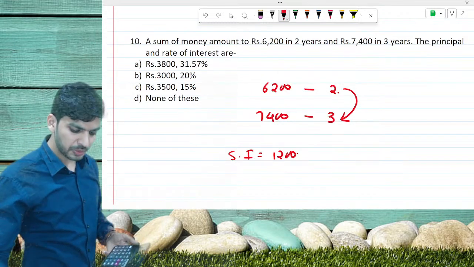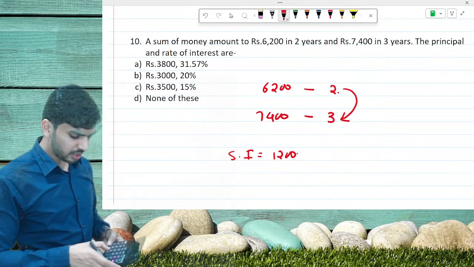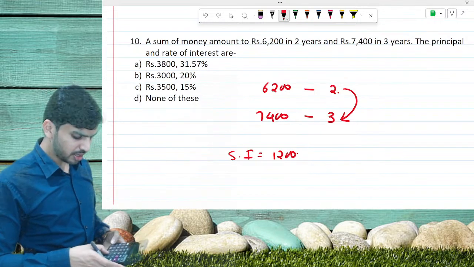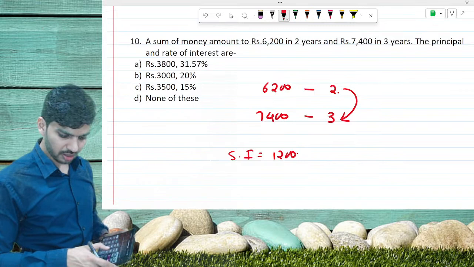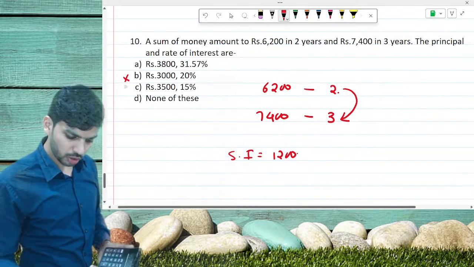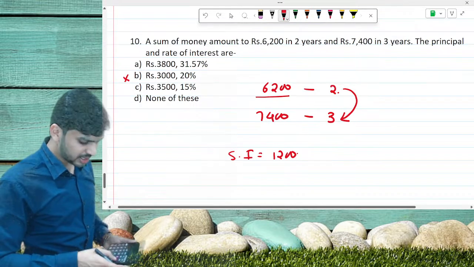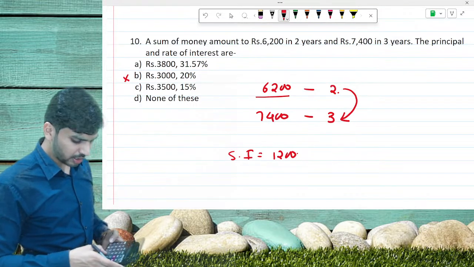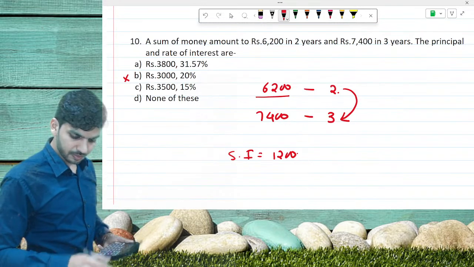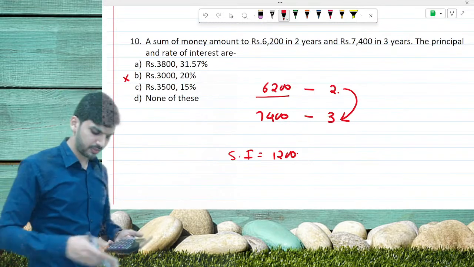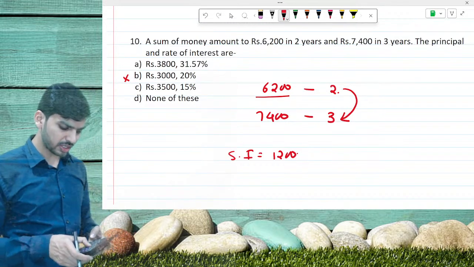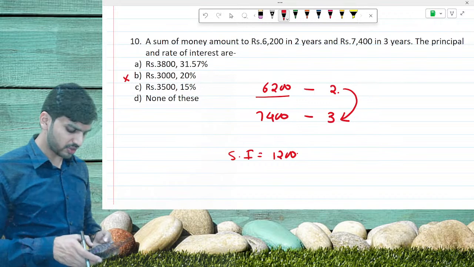So let's check for option B. So it is 3,000 plus 20% plus 20%. So it is not the correct answer. After 2 years it should be this. Option A seems to be correct. 3,800 plus 20% plus 20%. Just a minute. Sorry. 3,800 plus 31.57% plus 31.57%.